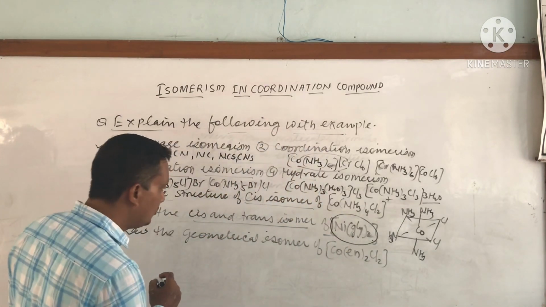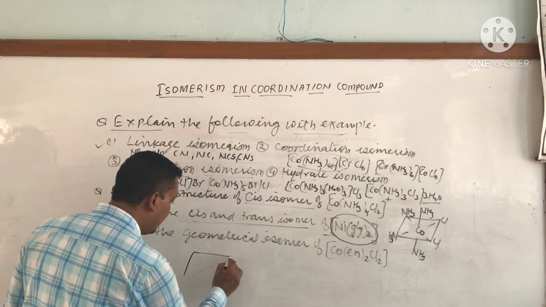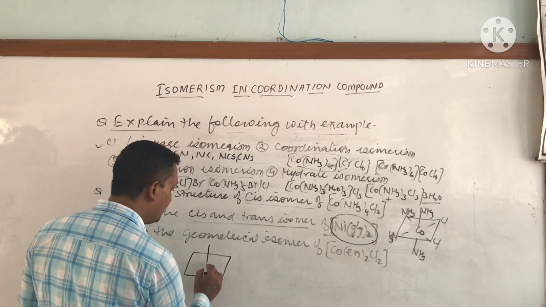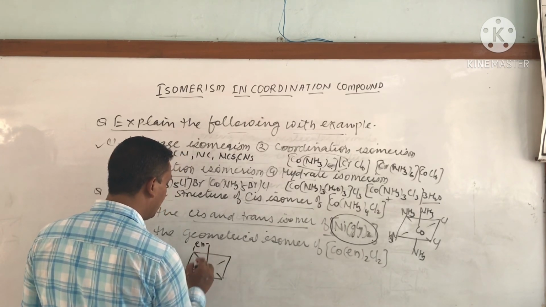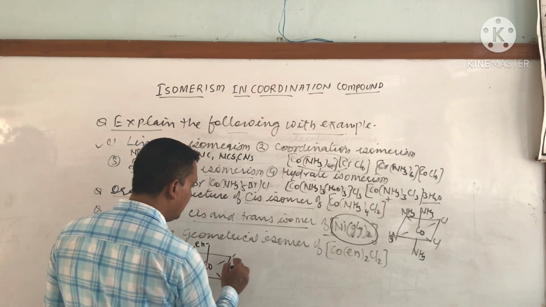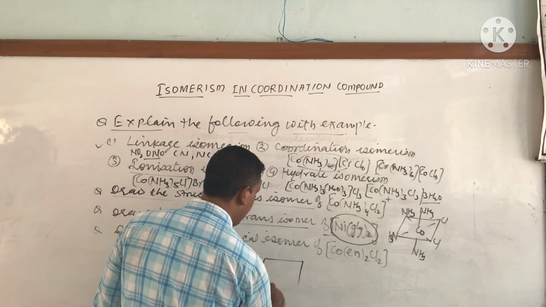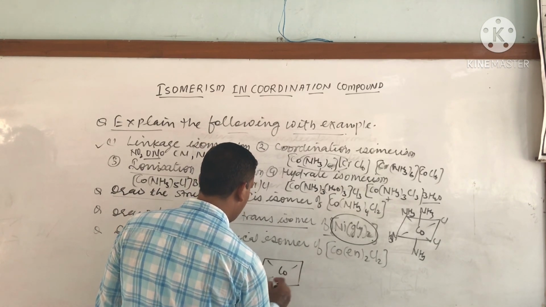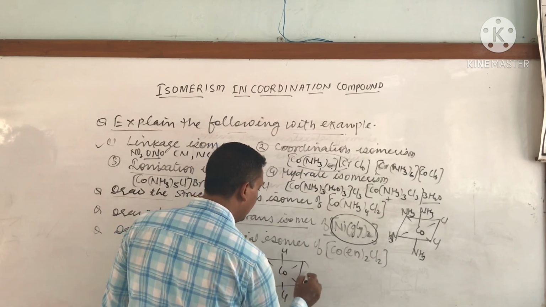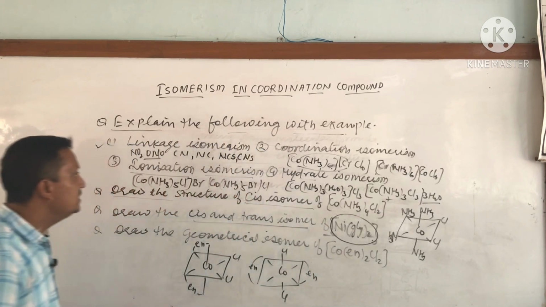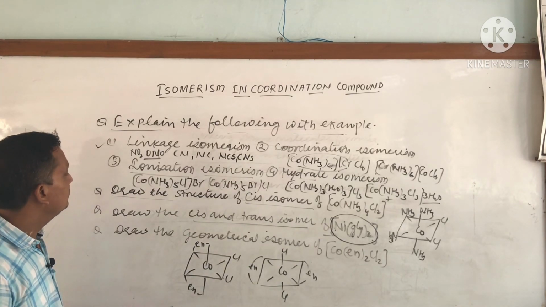Next, draw the geometrical isomerism of Co(en)2Cl2, and we can easily prepare the cis and trans isomers of this molecule. Co with en, en, then Cl, Cl, this is cis, and the trans isomer we can prepare easily: Co with en and en like this. Okay, so these are the important questions of coordination isomerism.